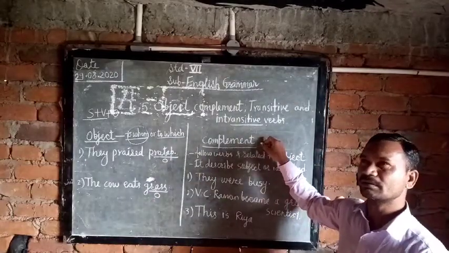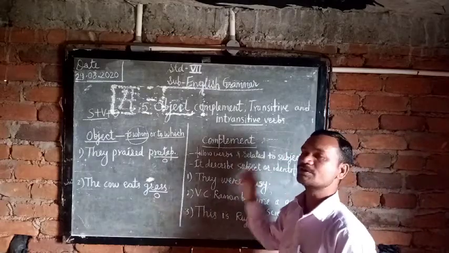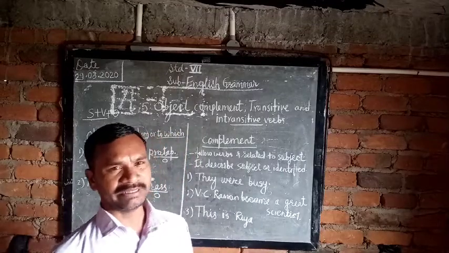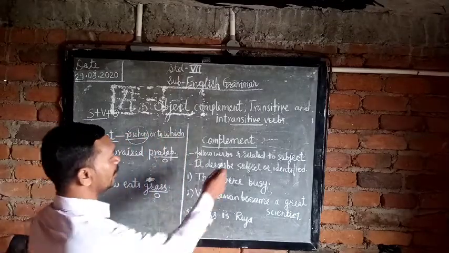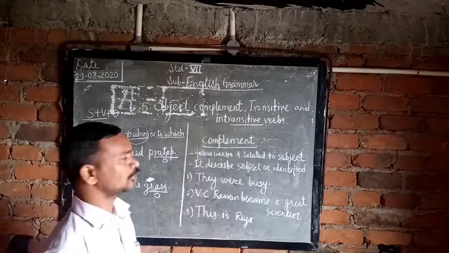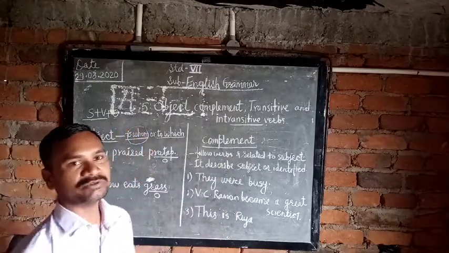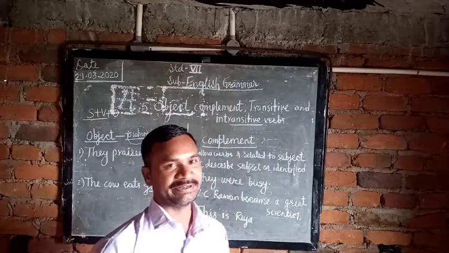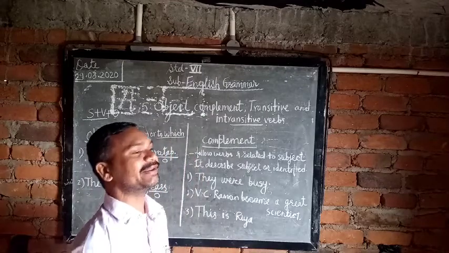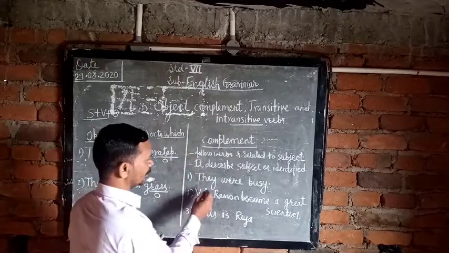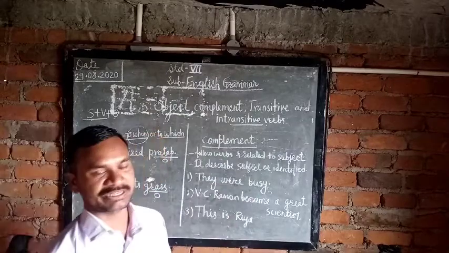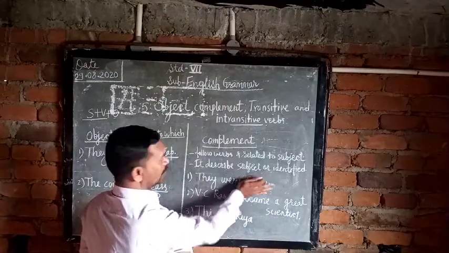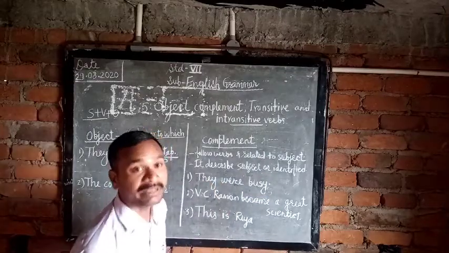Now we are discussing complements. Many people use complements, because without complements we cannot form proper sentences. A complement is a word or word group that follows a verb and is related to the subject, and it describes or identifies the subject. See here: They were busy. They were what?